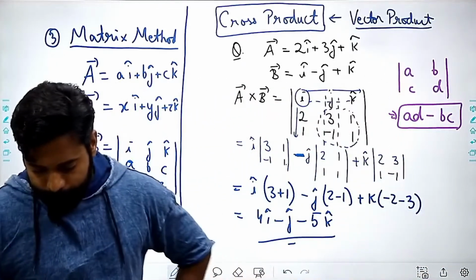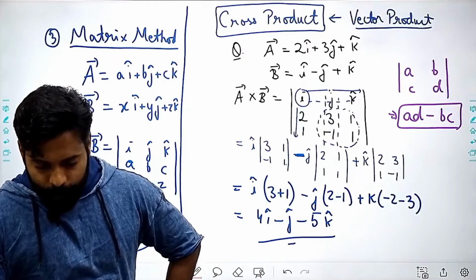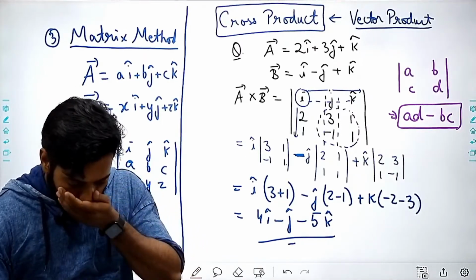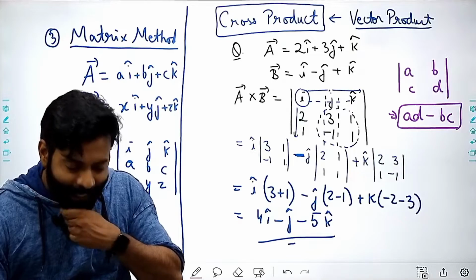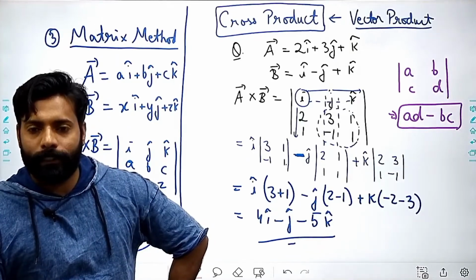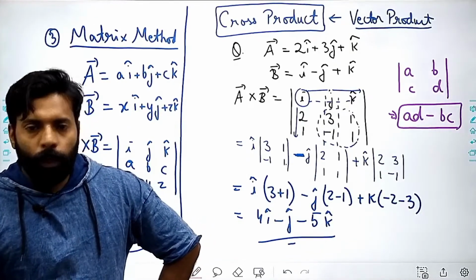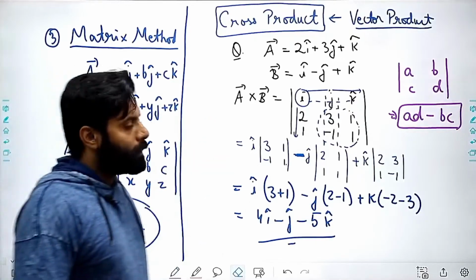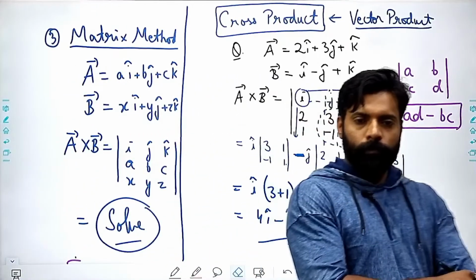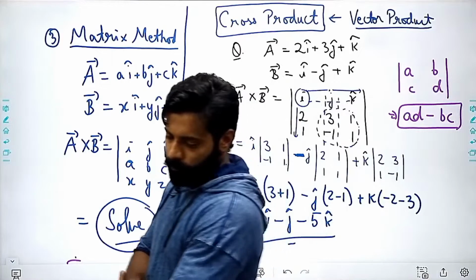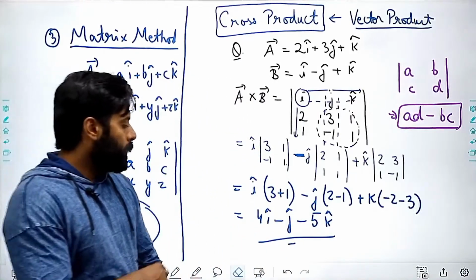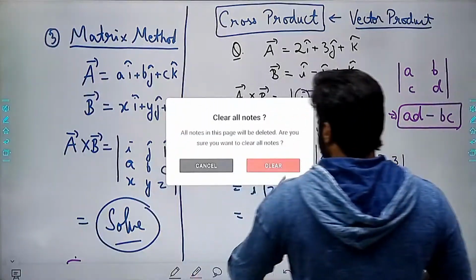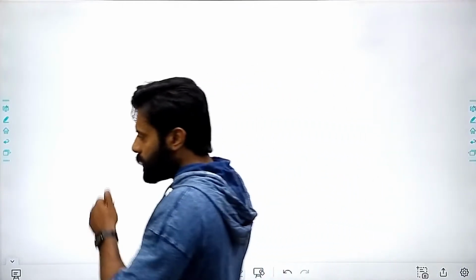Done, Zuveria? Protej. Are you getting how to find out this? So this is the result of A cross B vector. Please note it down. Then, now we are done with this.